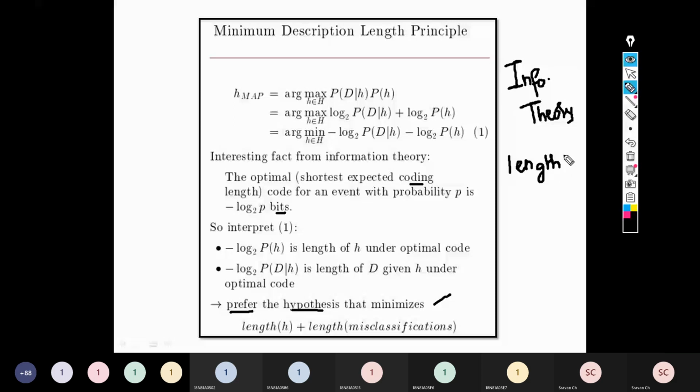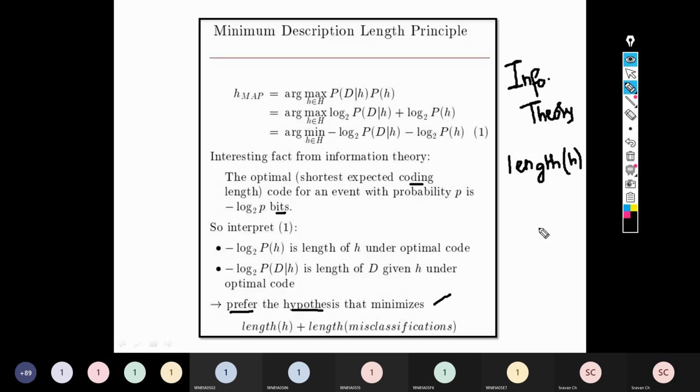Now if I have, let us say, 4 hypotheses for the same problem, H1, H2, H3, H4, what I need to do is find the length of H1, length of H2, length of H3, length of H4. Now comes the question, sir, how do I find the length of this hypothesis?